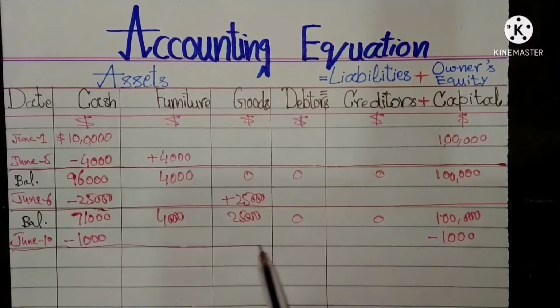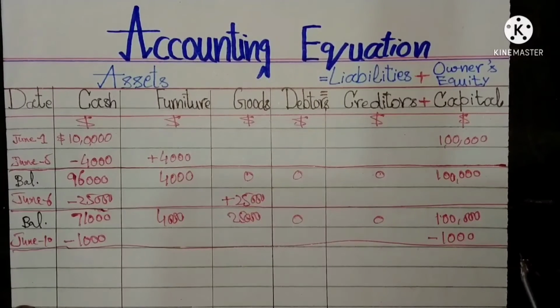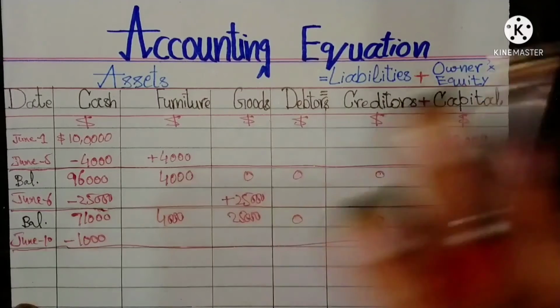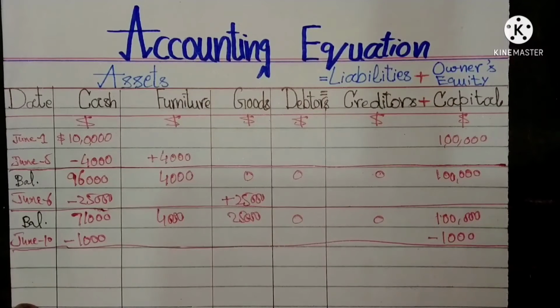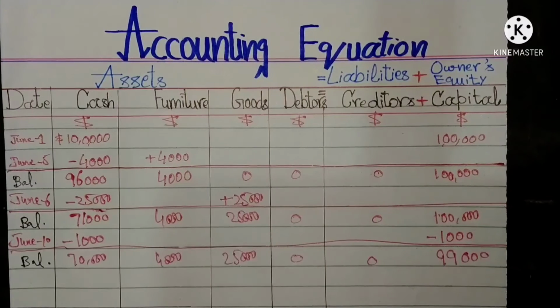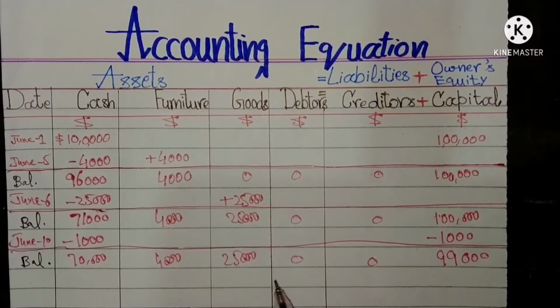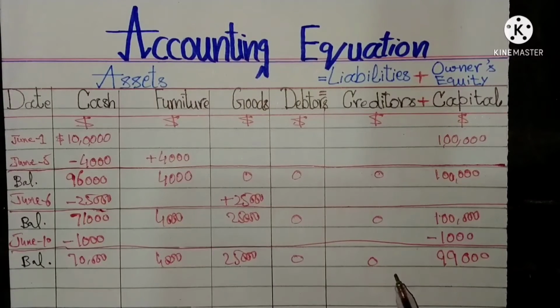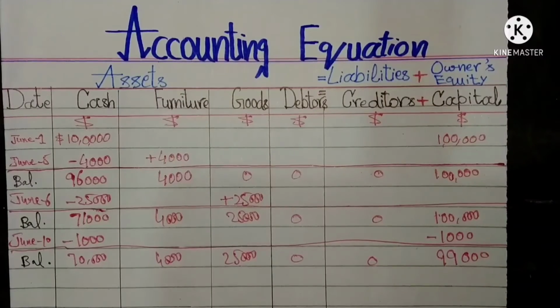This transaction has a double-sided effect. Cash asset decreases and as well owner's equity will decrease. Let's see the balances after the transaction which has been done on 10th June. The balances will be the same on both sides.